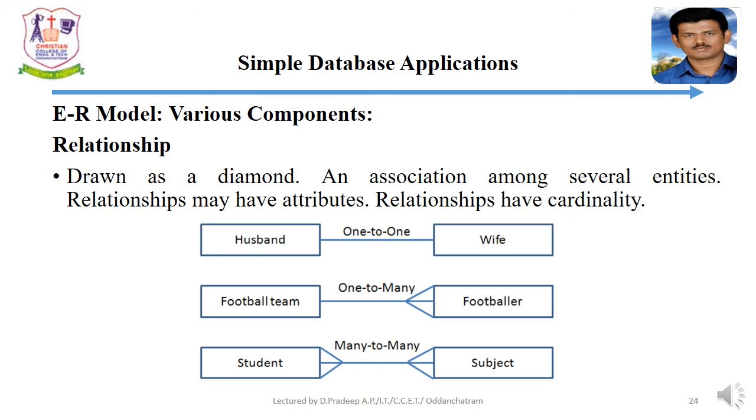Next component, relationship. It is represented by the diamond symbol. It is associated among other entities. The relationship may have attributes. When two entities share some information, then it is denoted by the relationship. There are many relationships. The basic relationships are one to one, one to many, and many to one.